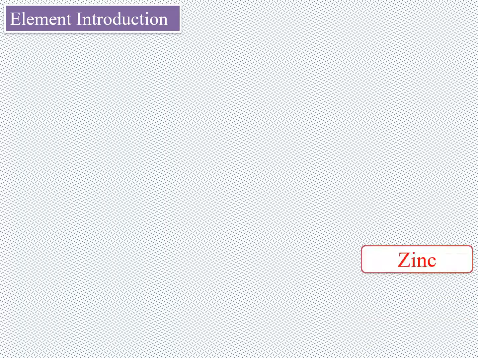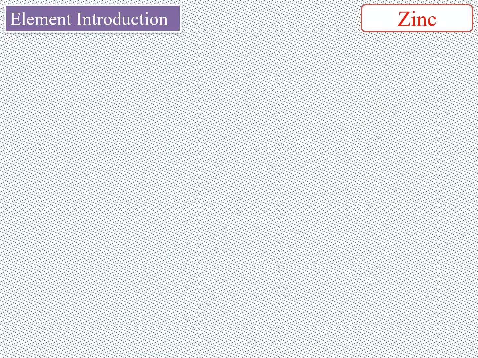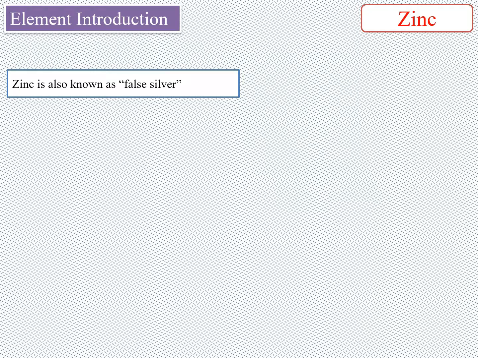Zinc is an expensive heavy metal most often used as an alloying element for materials requiring corrosion protection. Zinc is a little more abundant than copper in Earth's crust, and zinc is also known as false silver. Zinc is also an essential trace element in the human body. These are some basic characteristics of zinc.